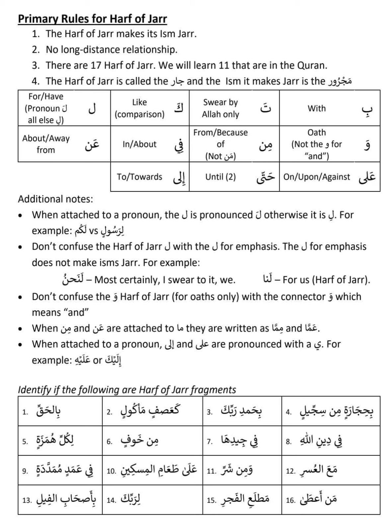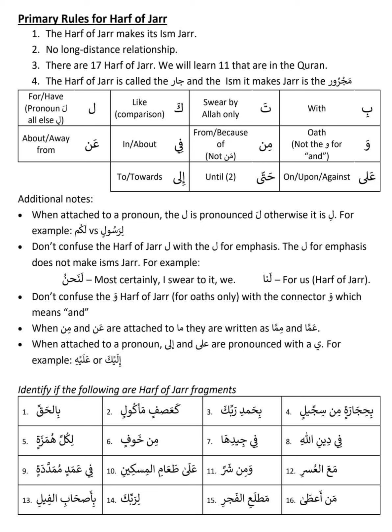And the final thing you need to understand is, all these harf, that is ba ta kaf lam waw min fi an ala hatta ila, all these harf are called jar. All these harf are named as jar in Arabic. The next ism that is becoming jar is called in Arabic majroor. So this fragment is called jar majroor. Jar is the harf, and majroor is the ism that is becoming jar because of the harf of jar.